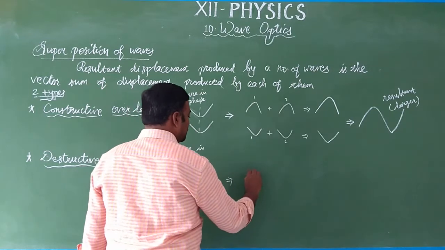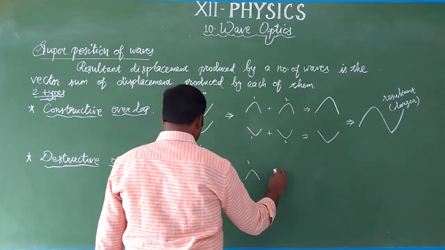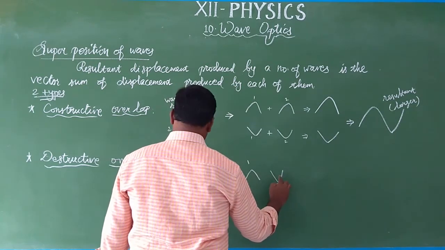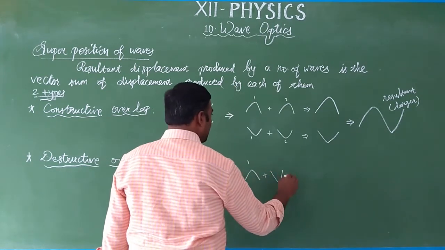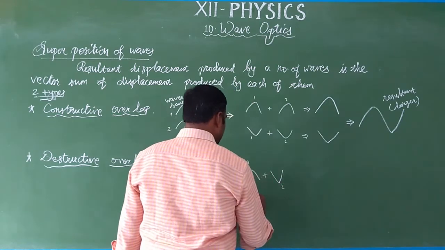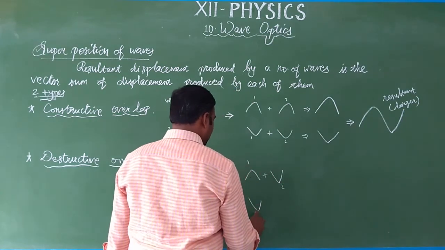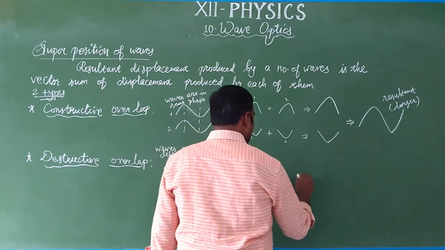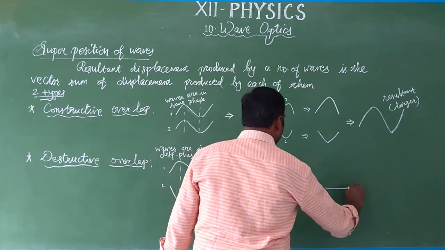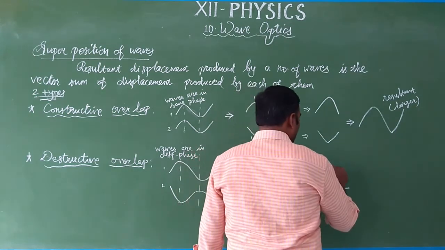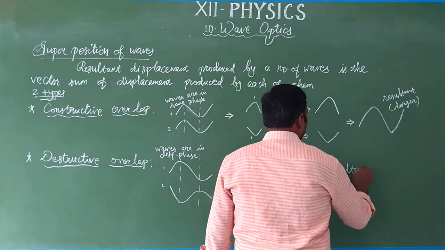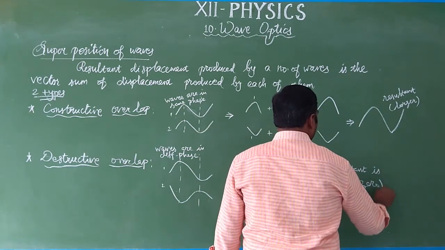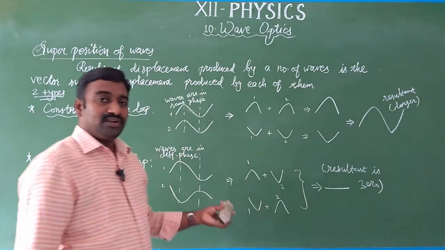The crest of the first wave and the trough of the second wave are added. Similarly, the trough of the first wave and the crest of the second wave are added. Then the net resultant wave will be 0. So it has a 0 displacement.